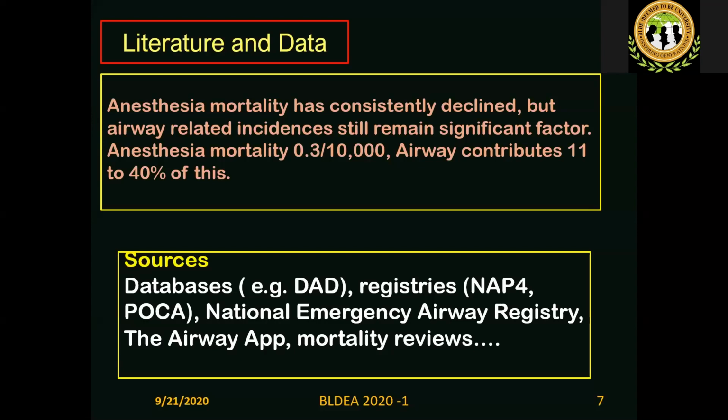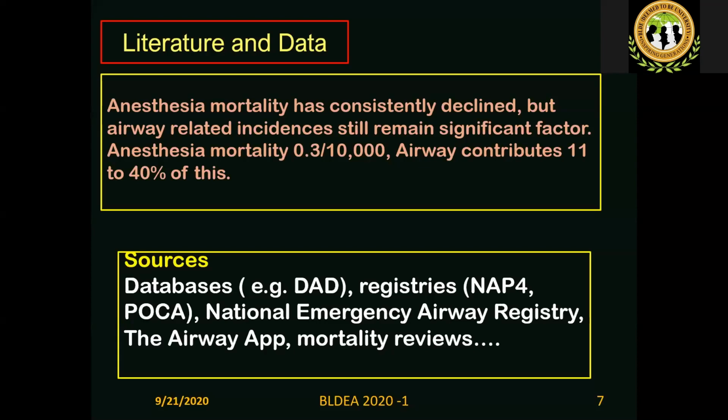And then registries. A database covers a wider population; registries are more focused. You have the NAP4, the National Audit Project of the UK, number 4. That year it was on airway complications. NAP5 is about awareness. NAP6 is something else. So it goes on like that. And POCA, the Perioperative Cardiac Arrest Registry, or the National Emergency Airway Registry. These are all sources of information about the difficulties and the percentage contribution of different factors.